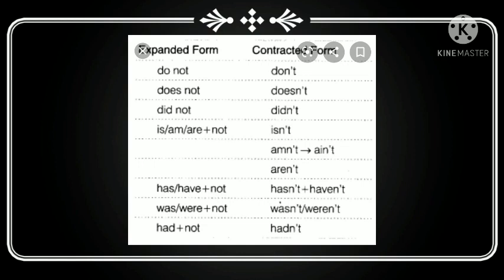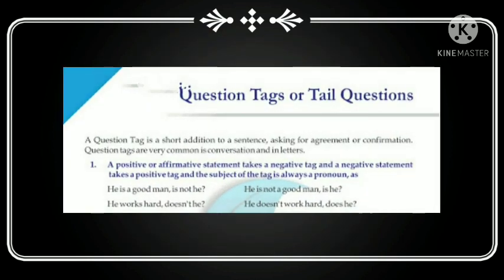And now we will see how the question tags, or tail questions, which is another name for question tags, appear, and in what different forms this particular question tag will appear. Let's see a few examples. So, in the first way, a positive or affirmative statement takes a negative tag, and a negative statement always takes a positive tag, and the subject of the tag is always a pronoun. Okay, see the example.